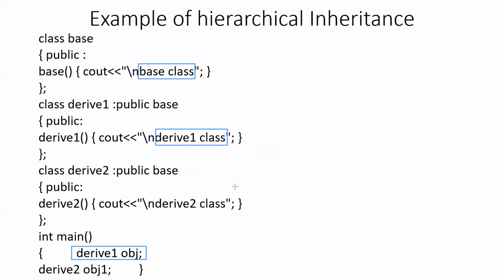So when you create the object of the derived 1 class, then these two messages will be displayed on the screen. Now what will happen when you create the object of the derived 2 class? Again, the message to be displayed on the screen will be the base class and derived 2 class. So this will be the final output on the screen. This is a simple snapshot program to demonstrate how we can implement the hierarchical inheritance using C++.